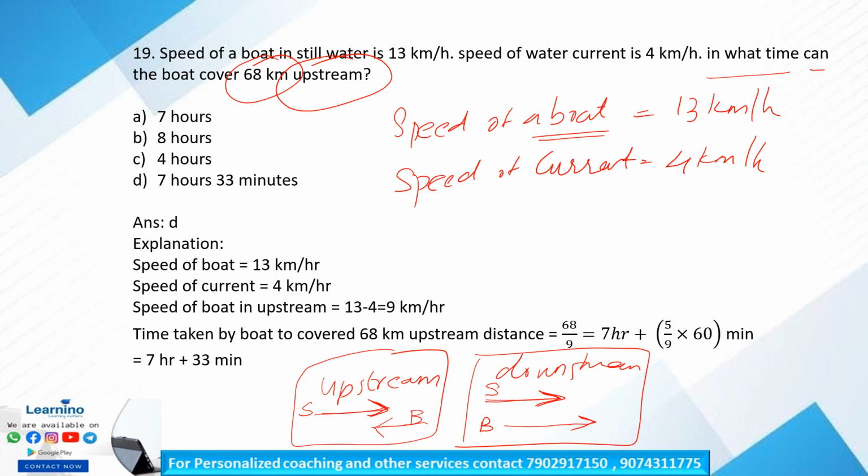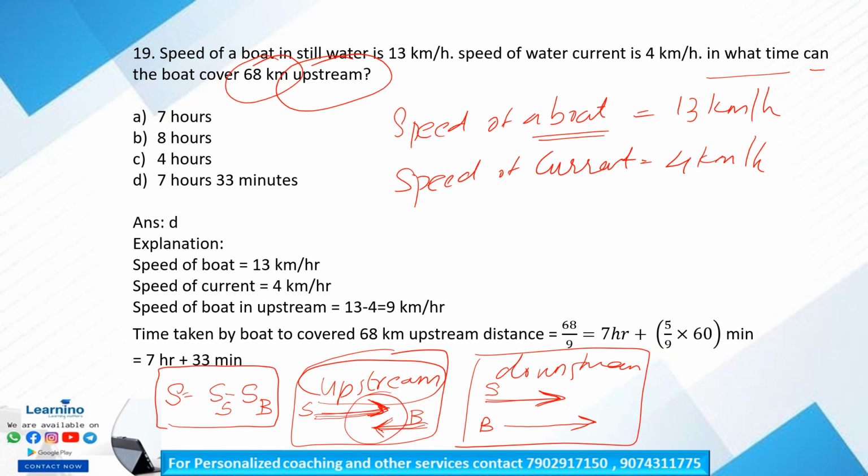Is it clear? Okay. So in the upstream condition, the relative speed is equal to speed of the boat minus speed of the stream. Clear? So in the upstream condition, the speed of the stream is opposite to the speed of the boat. So upstream speed is reduced since they are in opposite directions. Stream is in this direction, boat is in this direction, so the speed automatically reduces.